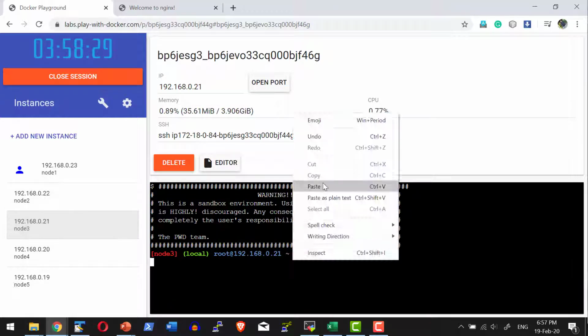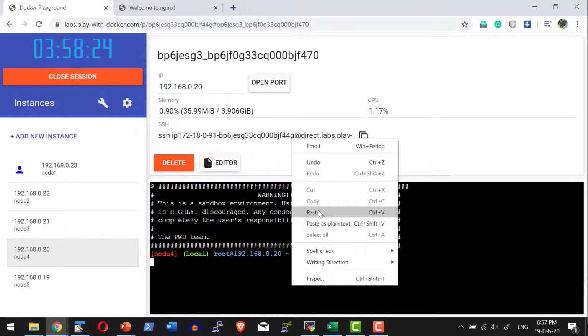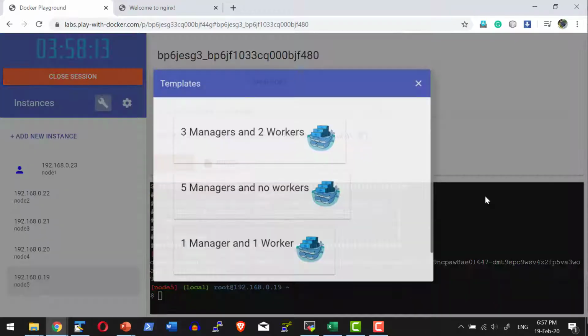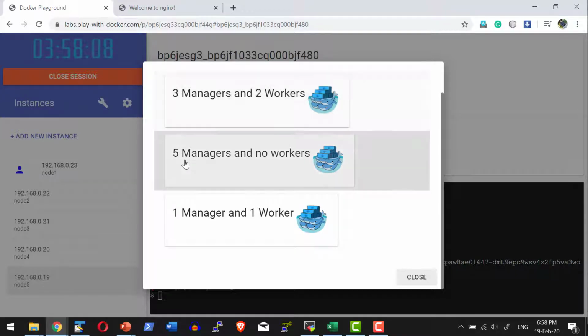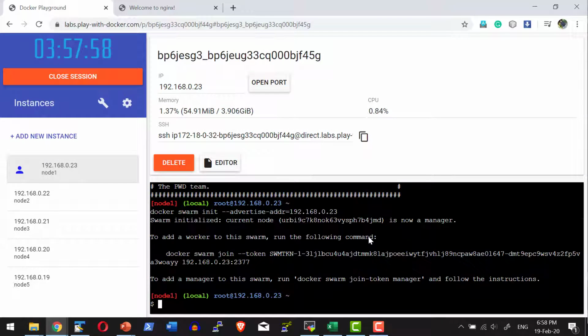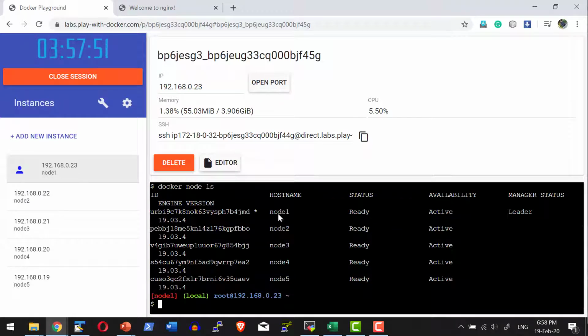Now I am executing it in node 2 to join, then in node 3, node 4, and node 5. To have a better understanding, I recreated the swarm cluster once again, or otherwise you can use these templates with 3 managers and 2 workers, or 5 managers and no workers. Based on whatever scenario suits your requirement, you can go ahead and start. Now I have the swarm cluster. With docker node ls, I have node 1 as the master and the remaining nodes as the workers.